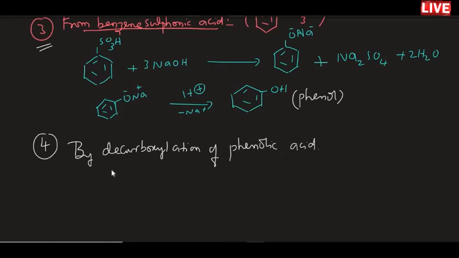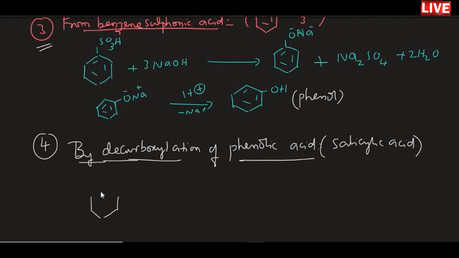Phenolic acid is nothing but salicylic acid. We can also call it orthohydroxybenzoic acid. So you can take this phenolic acid.